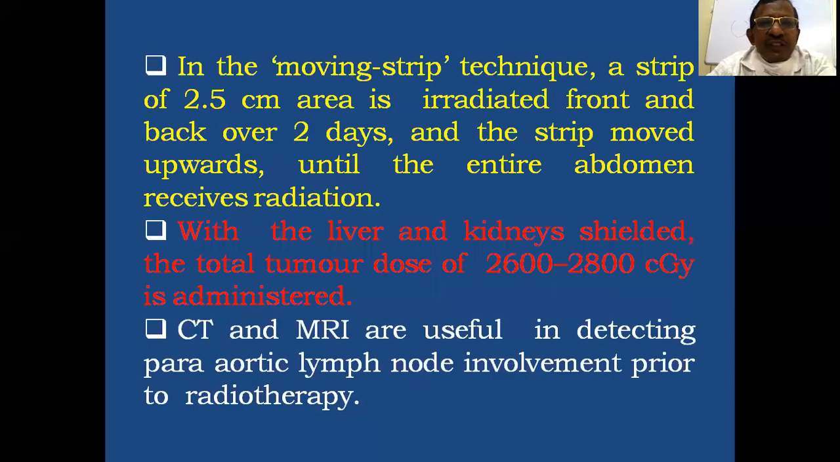So this is the moving strip technique, where a strip of 2.5 centimeter area is irradiated front and back over 2 days and the strip is moved upwards until the entire abdomen receives radiation. With the liver and kidneys shielded, the total tumor dose of 2600 centigray is administered.